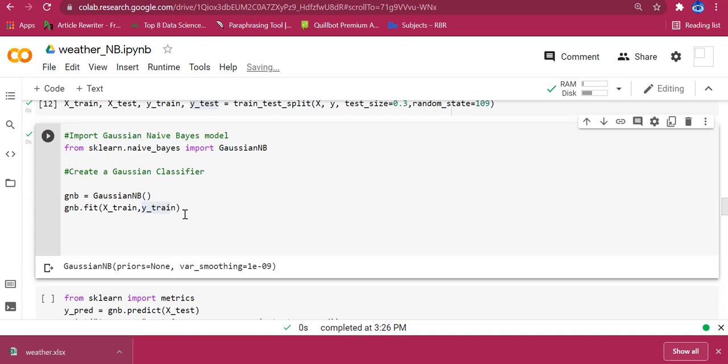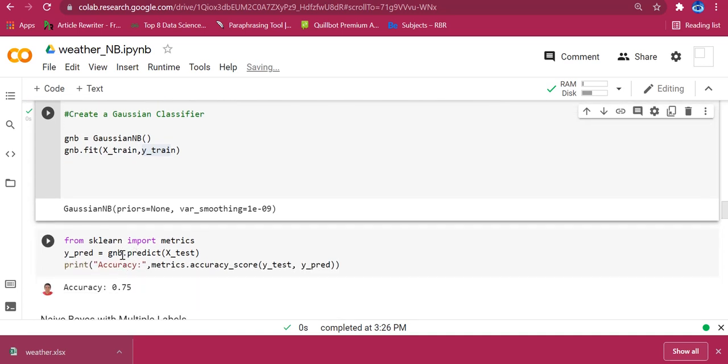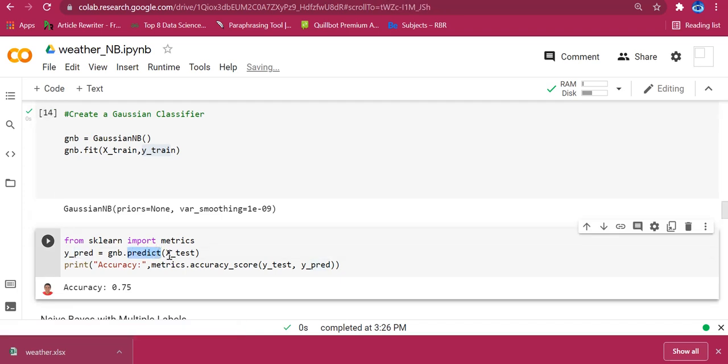Okay, now we have to test whether my model is working well or not. We have to evaluate the performance of the model. For that, we will give our test data and check how it is working. For that we will use the predict function. So gnb.predict. For testing, usually we will give only the features. X_test is nothing but the features. When we execute it, the result will be stored in y_predict.